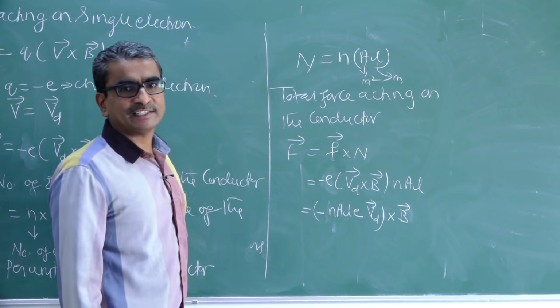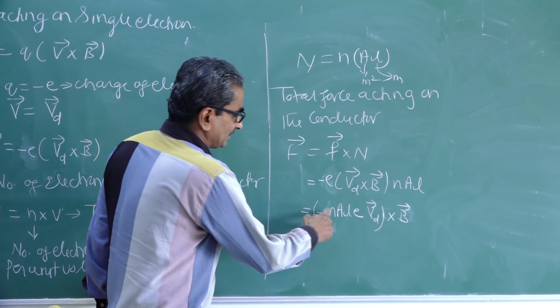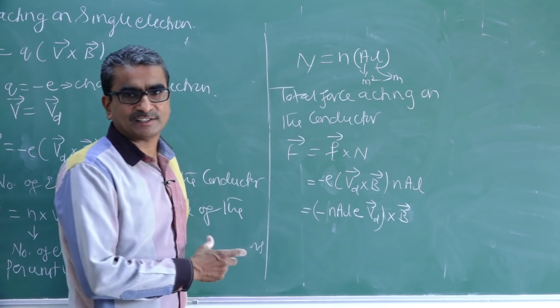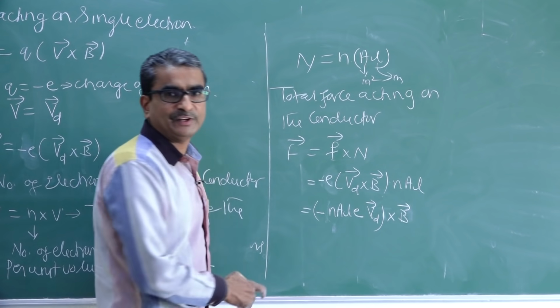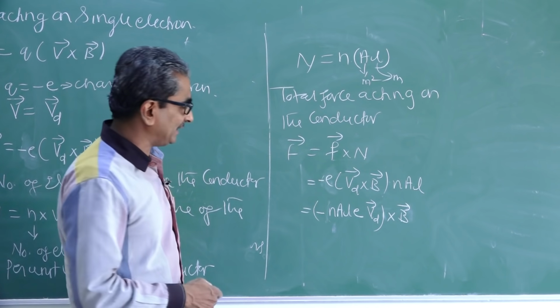There is nothing wrong in writing like this, because all these terms are scalar quantities except Vd, the drift velocity, which is a vector quantity.